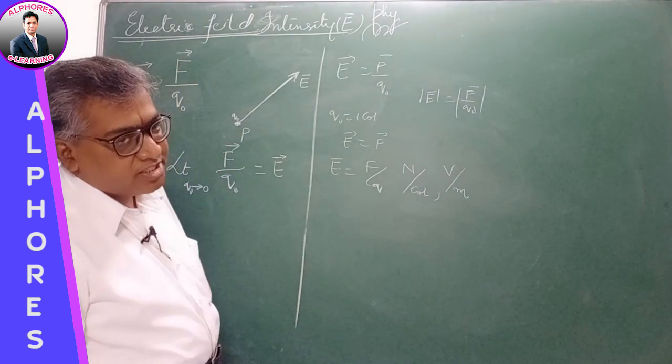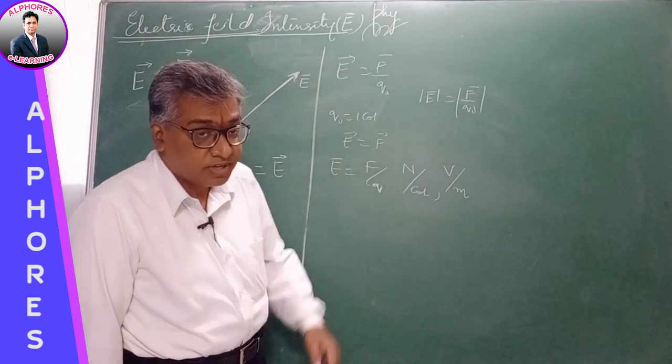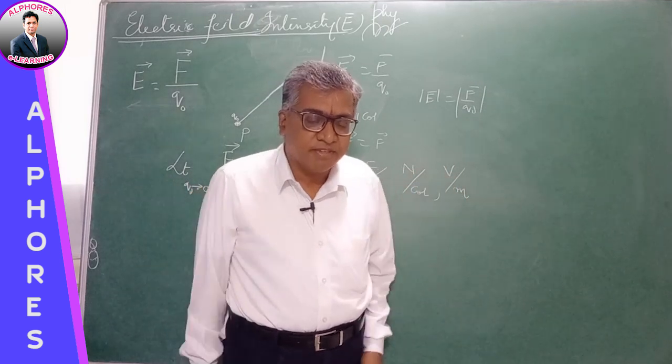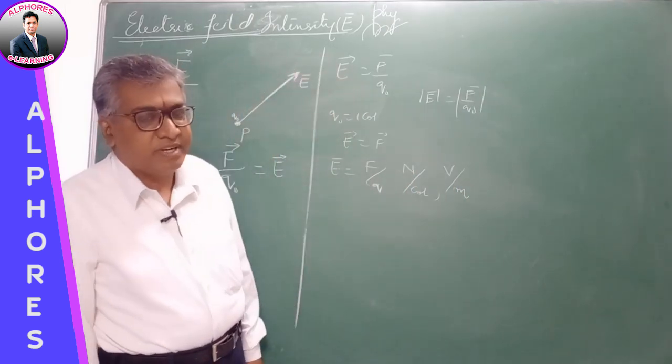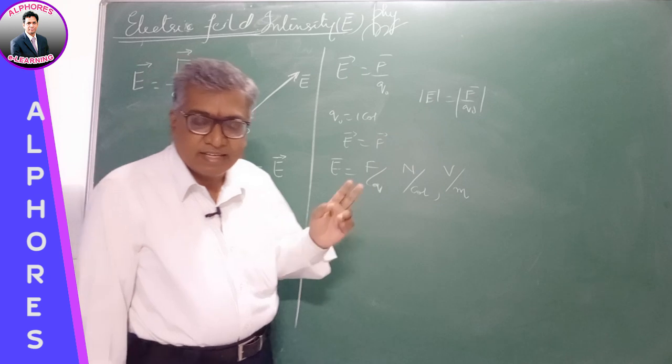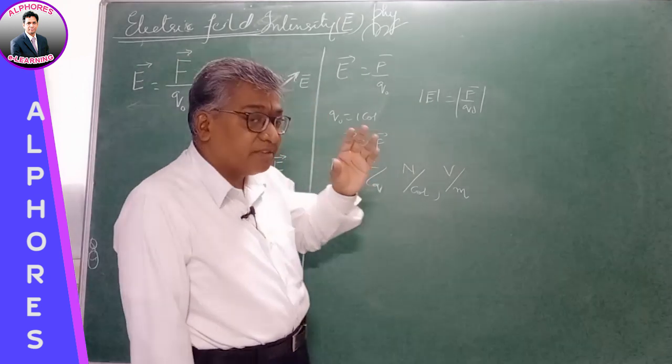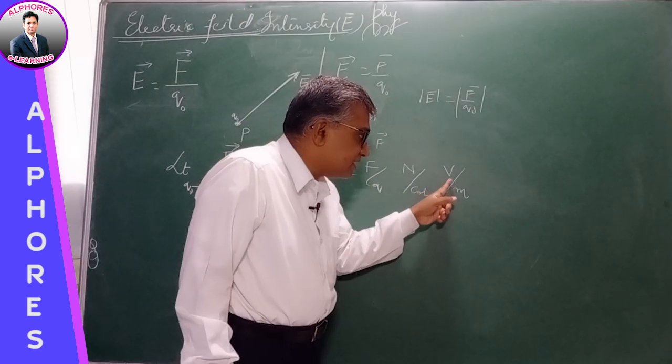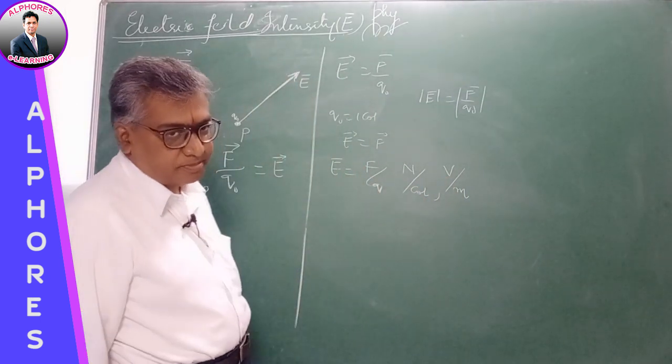When we come to the relation between electric field and electric potential, the effect of the field can be measured by two parameters: electric field intensity and electric potential. We can find the relation between them. There we get the unit as volt per meter.